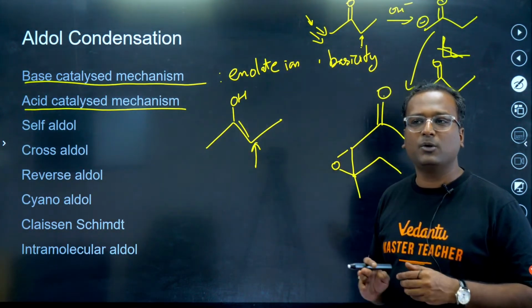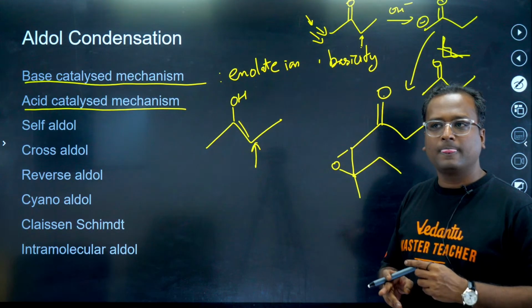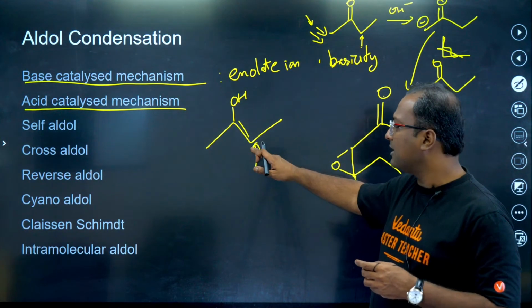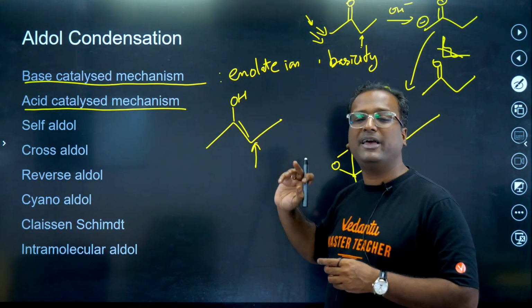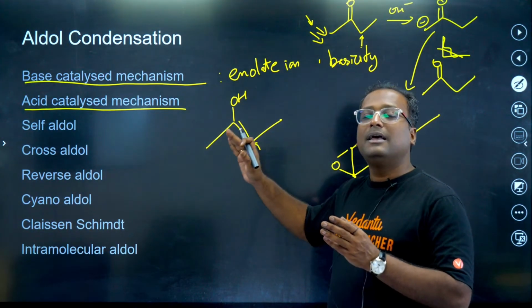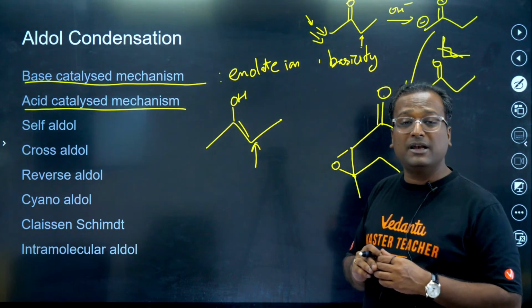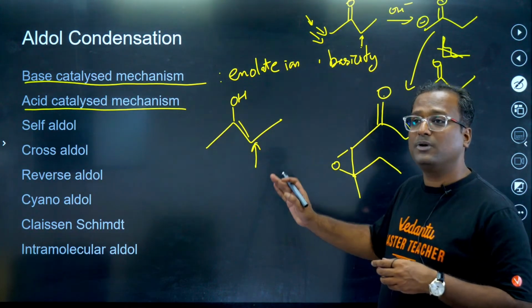Is this point clear to everybody, guys? The reaction takes place from the right end, not the left end. The left end was in basic medium where acidity is to be checked. In acidic medium, alkene stability or enol stability has to be checked, so it will take place from the right.